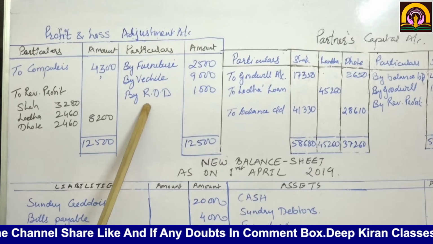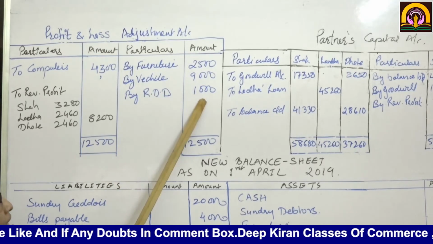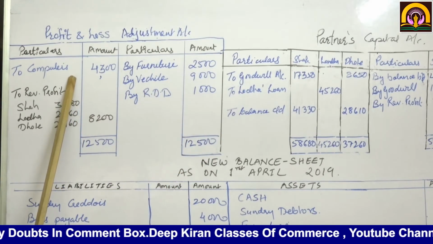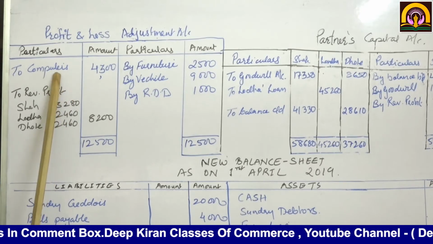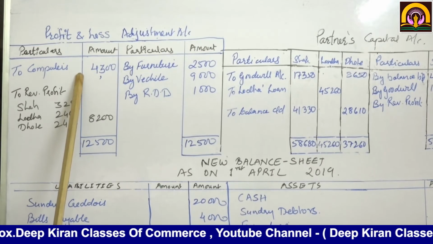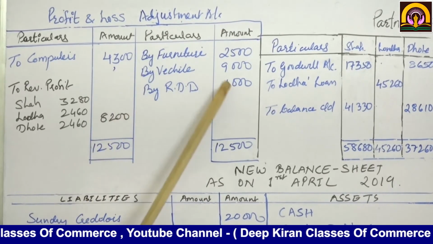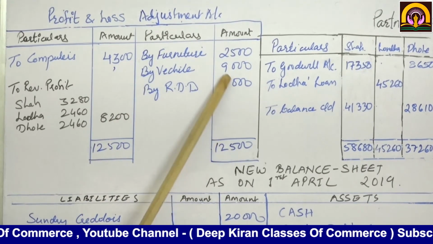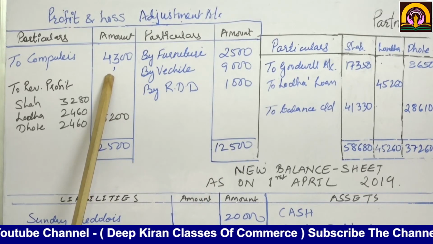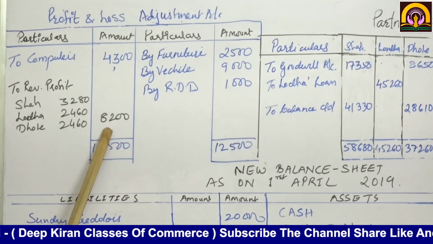Now debtors, all the debtors are good. No RDD is required. So by RDD 1,000. Okay, where do we have depreciation? On the computers. The depreciation is on the computers, and the value of computers is 43,000. 10% of that is 4,300. Look at the credit side. On the credit side, the total comes to 12,500 minus 4,300. The balance will be revaluation profit.